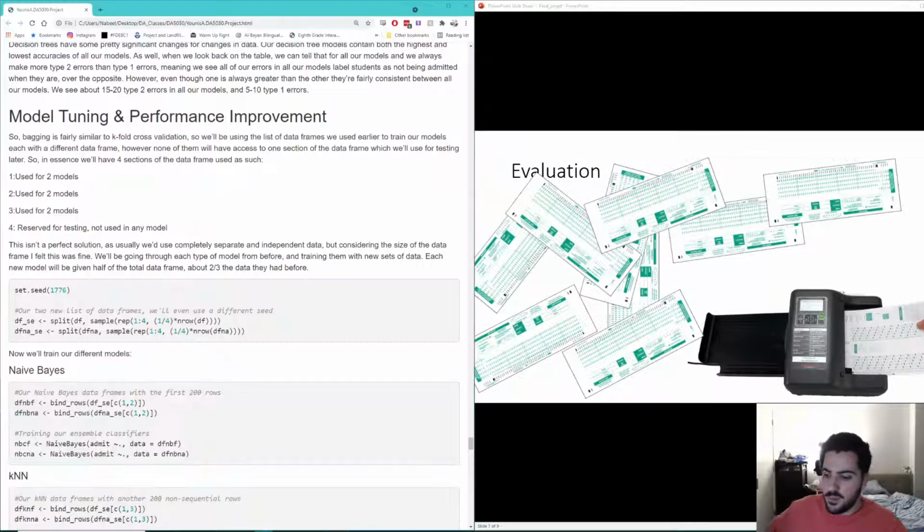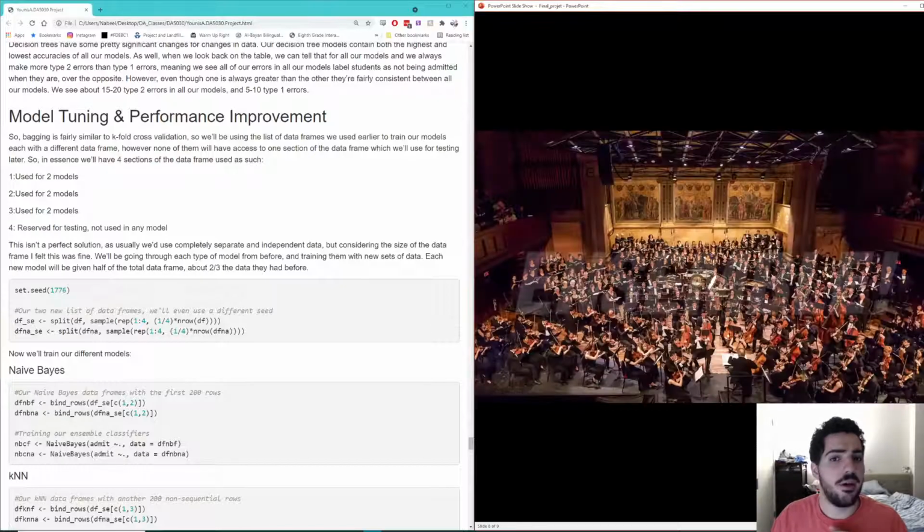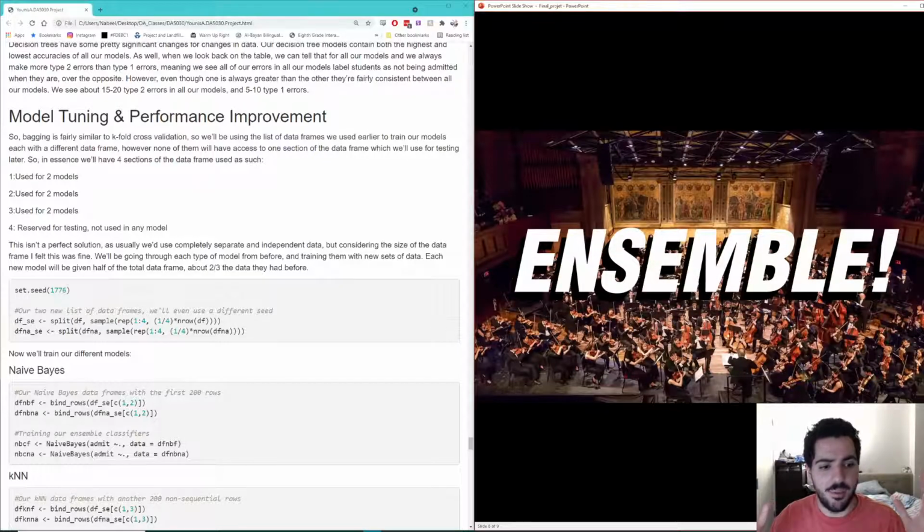Okay, finally, let's talk about the creme de la creme, the crux of this project, the ensemble. That is very anticlimactic. Let's try better. There you go. Wow, look at that. Ensemble.